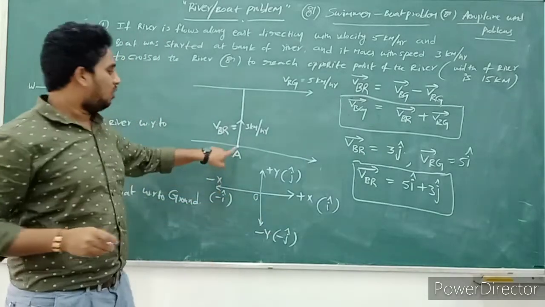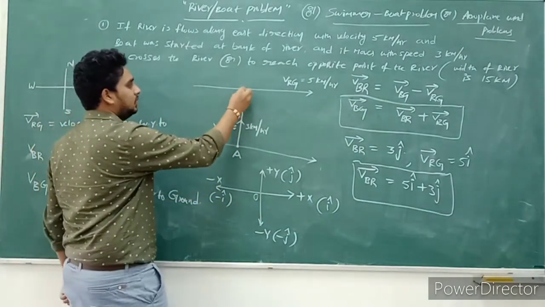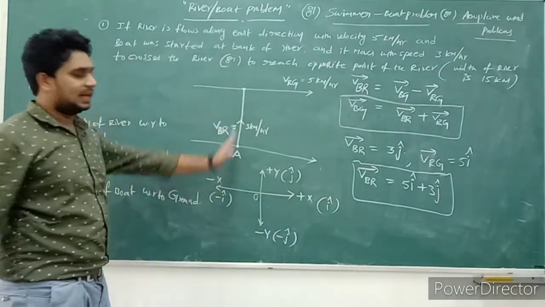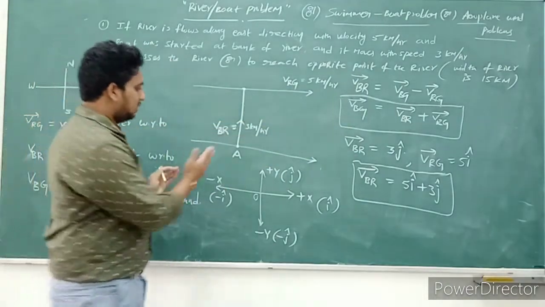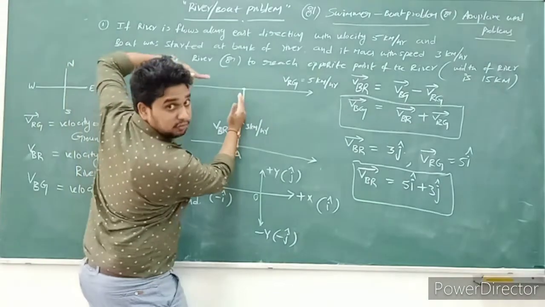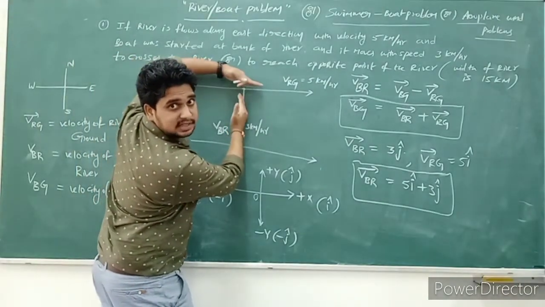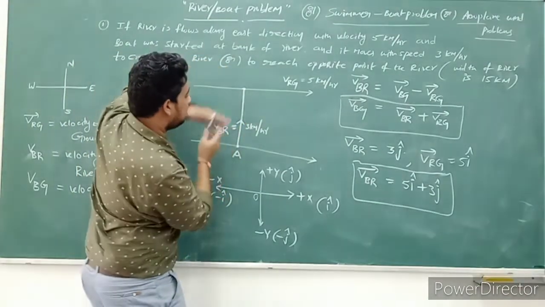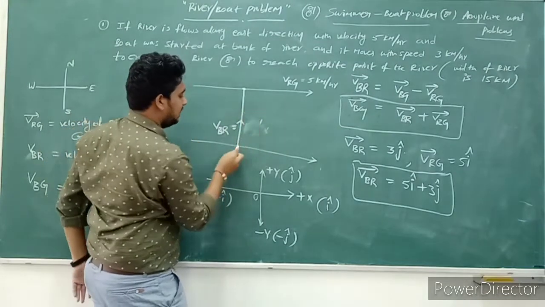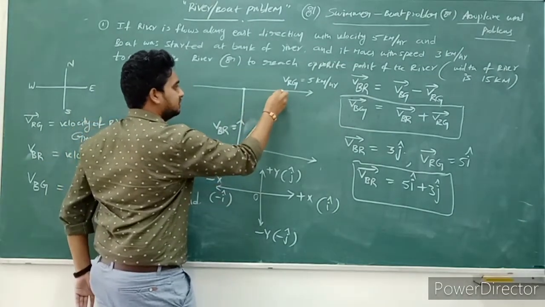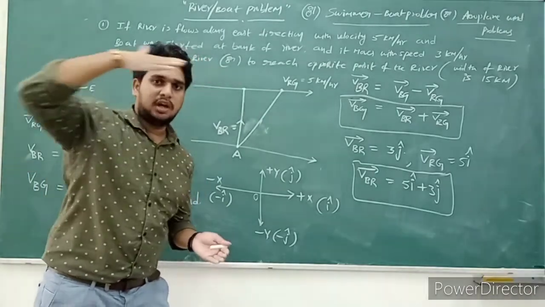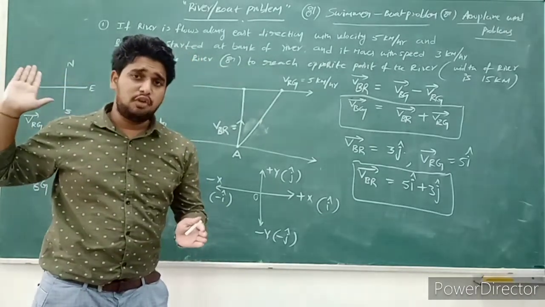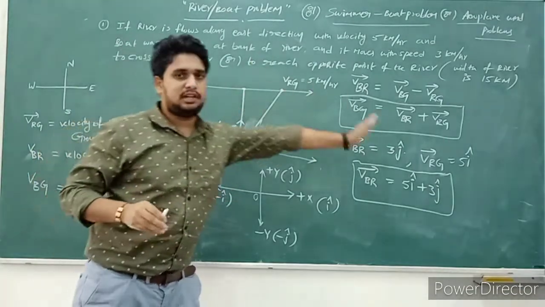So now he wants to reach the opposite bank. He moves like this, but the river flow is in this direction. Observe carefully. The person is moving in this direction, and the river is flowing in this direction. What will happen? Definitely after some time, he will be in this position, because the river flow pushes the person along the river direction.